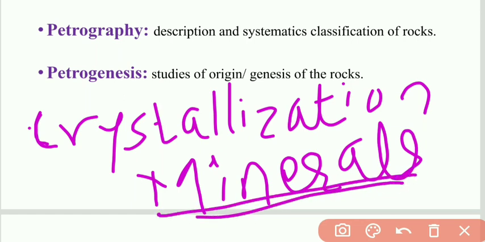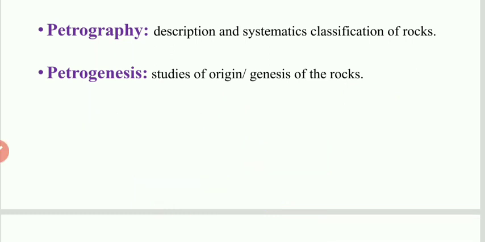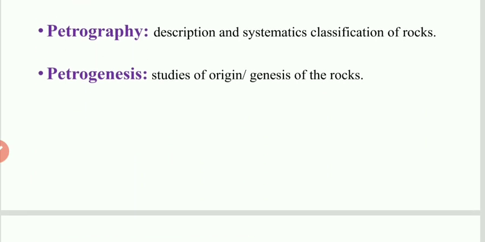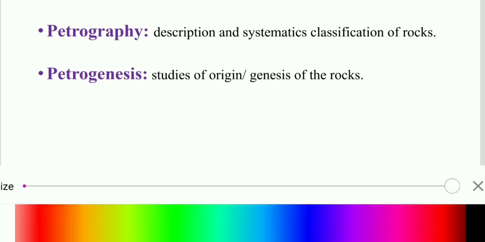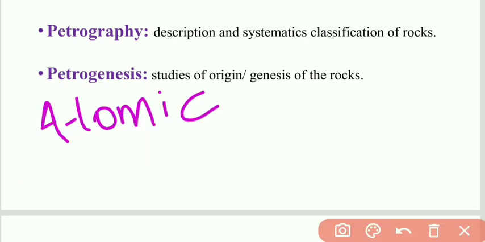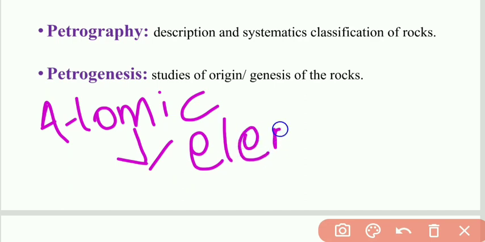Minerals are solid, crystallized, inorganic forms which have a definite atomic structure. Now atomic structure means what? It means that the minerals we get are formed from the elements.